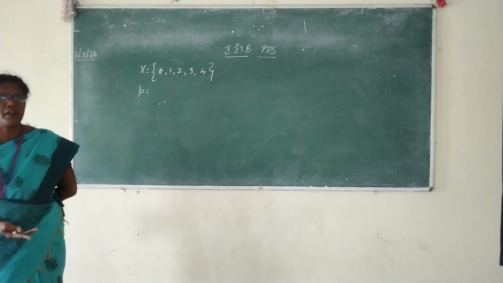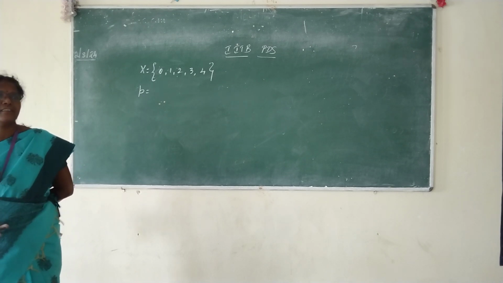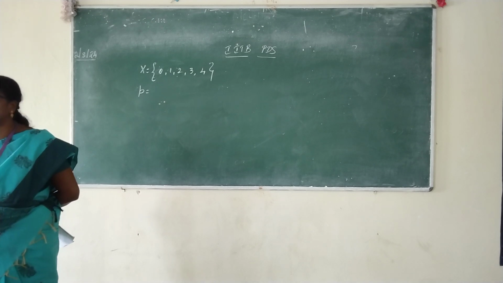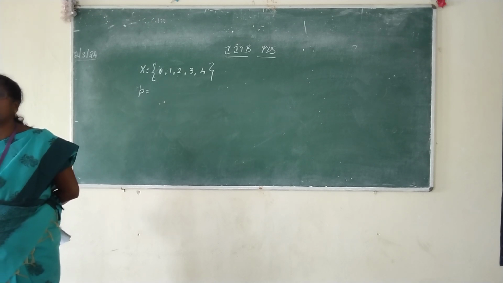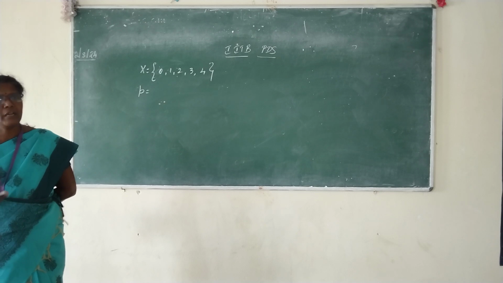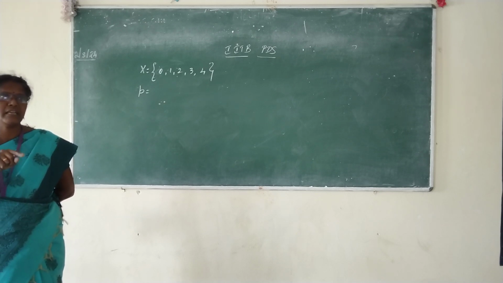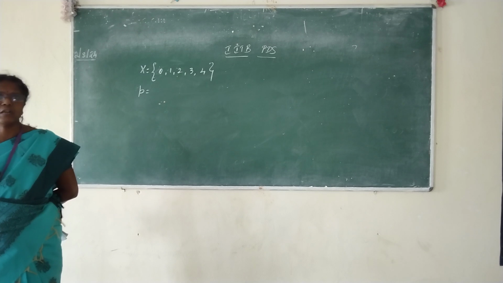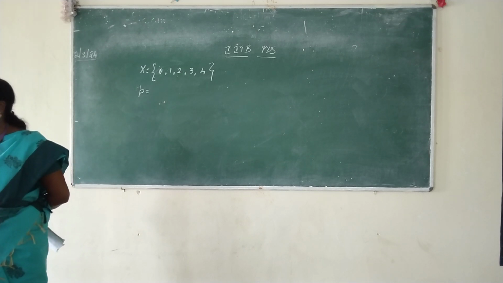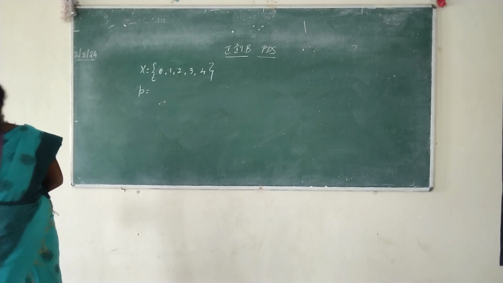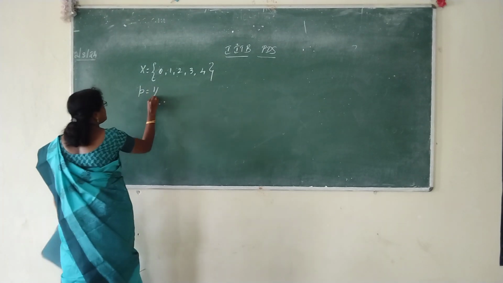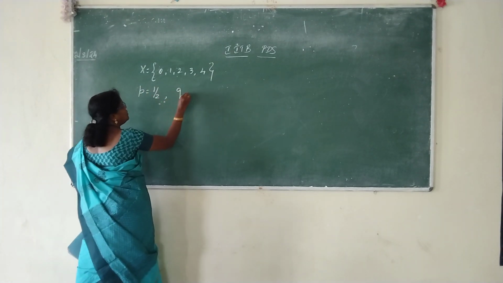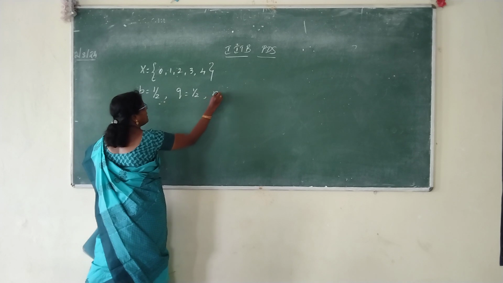If a child is born, what are the possibilities? Boy or a girl. So what will be the P value? 1 by 2. If a child is born, there are only two possibilities. In this particular case we are saying 4 children. P is the probability of getting a boy child. That's all. So only 2 possibilities, either a boy or a girl. So what is the probability value? 1 by 2. So what is the Q value? 1 by 2. What is the N value?